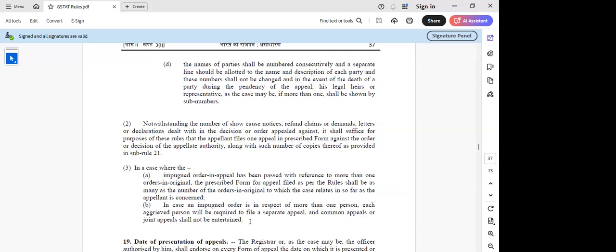So the order impugned is the order at large before the tribunal, which is the first appeal order. To impugn is to attack. Which is the order you are attacking? OIA. That's all.